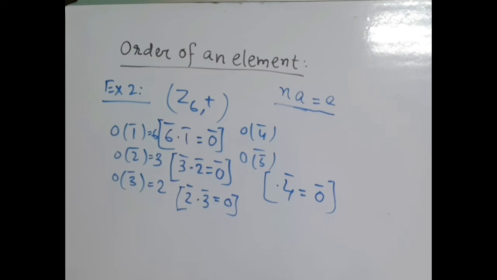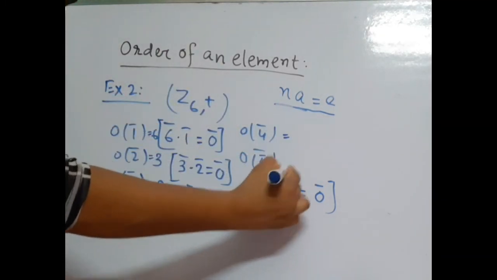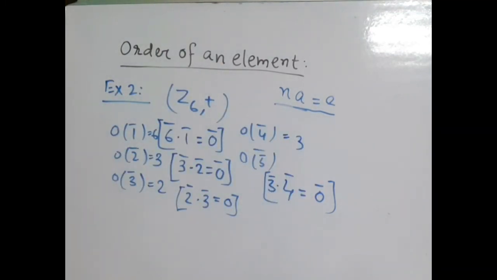If we consider 1, that is 4 bar, and 2, then 8 bar, that is 2 bar. If we consider 3, then obviously 12 bar, that is obviously 0 bar. So this must be 3. Now 5 bar order. If we consider 1, then this is 5 bar. If we consider 2, then 10 bar, that is obviously 4 bar.